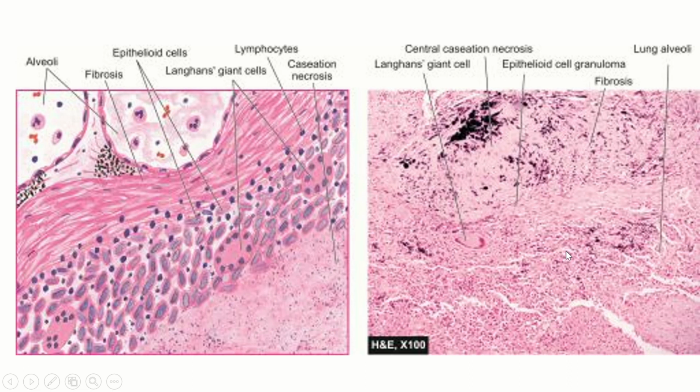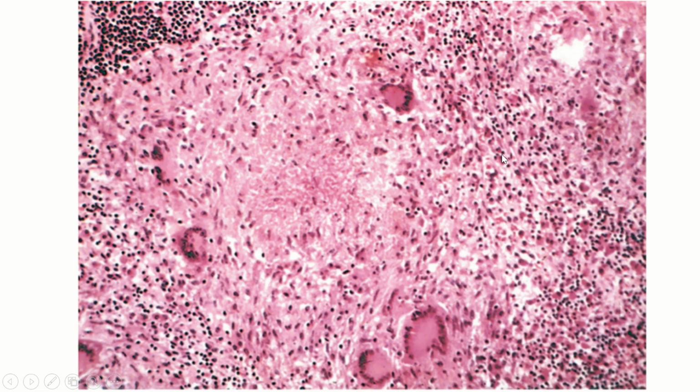This is a microscopic picture. You can see this is your Langerhans giant cell, like a horseshoe shape. We have a central caseating necrosis. This is a higher magnification. You can see these are all your Langerhans giant cells with a horseshoe arrangement.